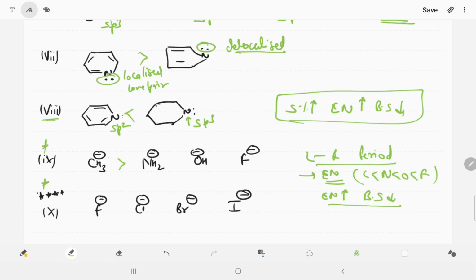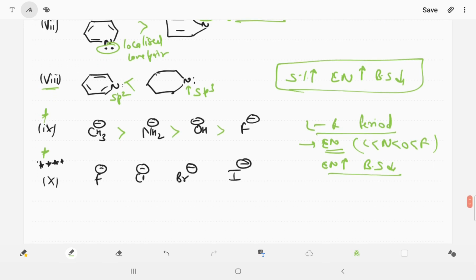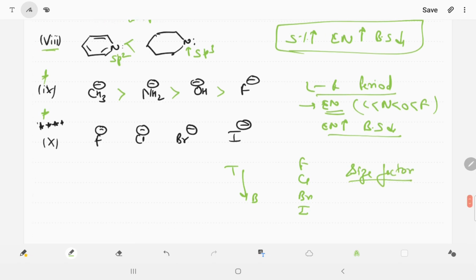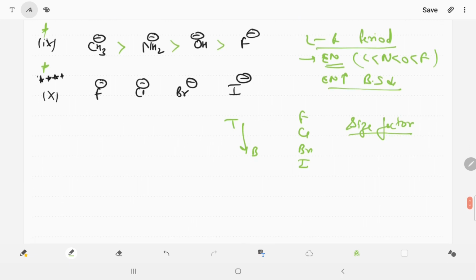So we can say carbon is more basic than NH2 negative, than OH negative, than F negative, because carbon is less electronegative, so more donating power. But in example number 10, you are able to see fluorine, chlorine, bromine, iodine. When you go top to bottom in the halogen family, there is fluorine, chlorine, bromine, iodine. We check the size factor, and remember, size. Please understand.